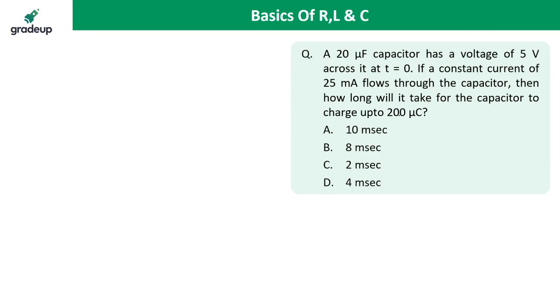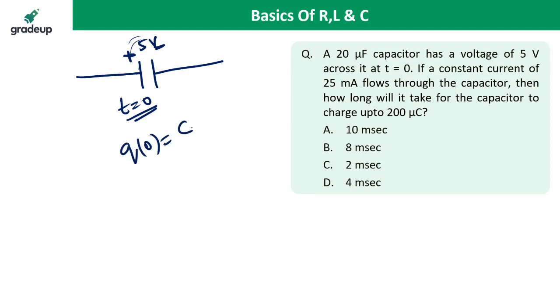Okay, I am solving. This capacitor at t is equal to 0 is having 5 volt. It is already at 5 volt at t is equal to 0. So what is the initial charge? Initial charge is equal to CV0. So the capacitor has initial charge 20 into 5 is equal to 100 microcoulomb. The capacitor already has 100 microcoulomb.